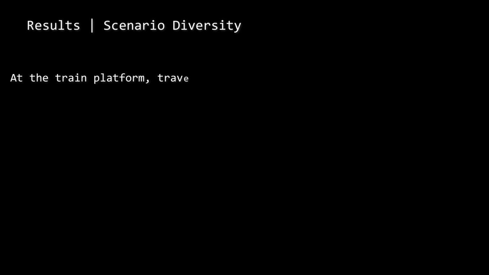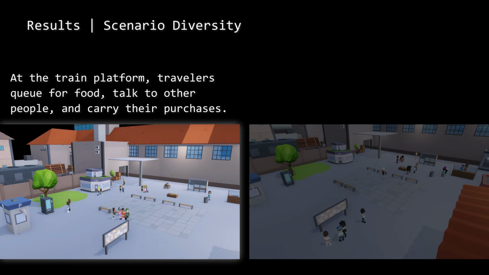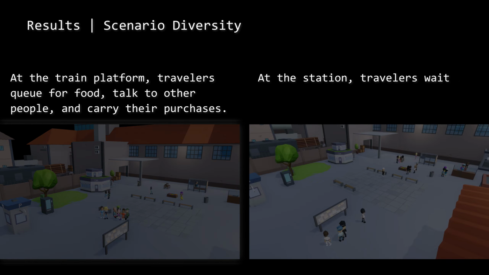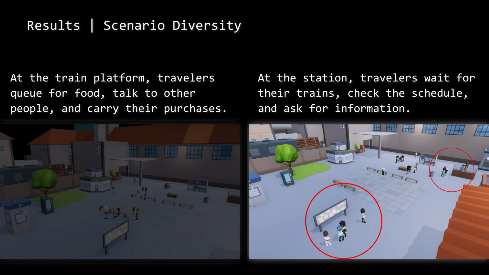Given a trained model, GenC produces diverse outputs from different input text, rather than being limited to a fixed set. Please refer to the paper for additional analysis. Here, we show that given a similar virtual environment, we can generate two distinct scenarios. On the left, we see travelers mainly waiting for food and talking to each other. On the other hand, on the right, travelers check the schedule board and ask for information at the main desk.